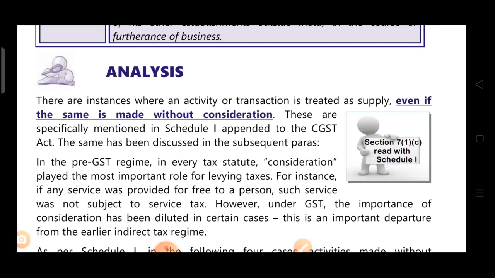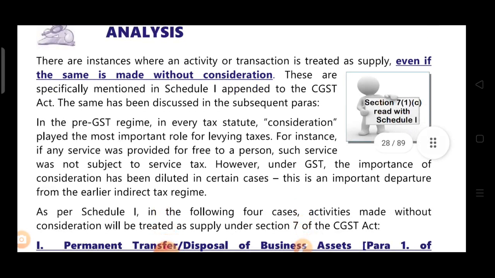So in the pre-GST regime, in every statute, consideration played the most important role for levying taxes. For instance, if any service was provided for free to a person, such service was not subjected to service tax. However, what is happening under GST? Under GST, the importance of consideration has been diluted in certain cases. This is an important departure from the earlier indirect tax regime. The 4 scenarios which were discussed just now, in those 4 scenarios, consideration was not involved. It was free. Then also GST is levied in those cases.